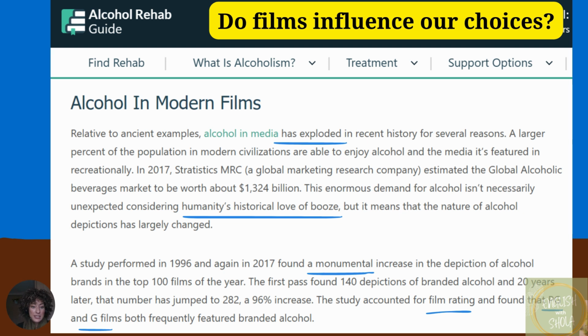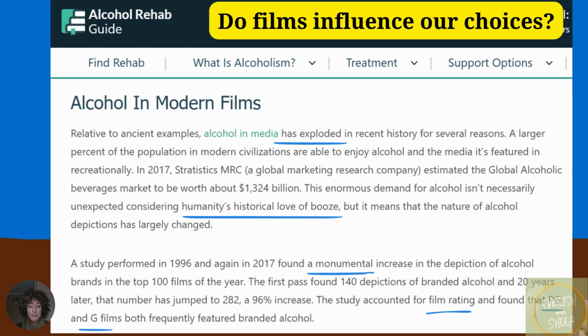A study performed in 1996 and again in 2017 found a monumental increase in the depiction of alcohol brands in the top 100 films of the year. The first pass found 140 depictions of branded alcohol, and 20 years later, that number has jumped to 282. That's a 96% increase. The study accounted for film rating and found that PG and G films both frequently featured branded alcohol. I'm shocked by that.